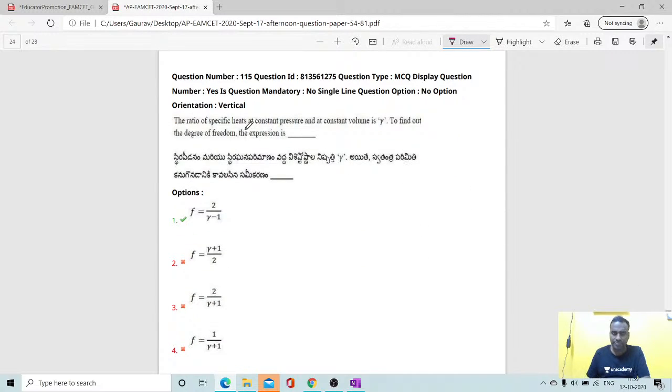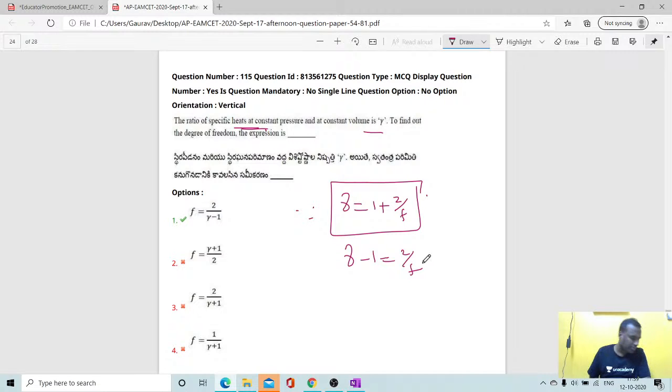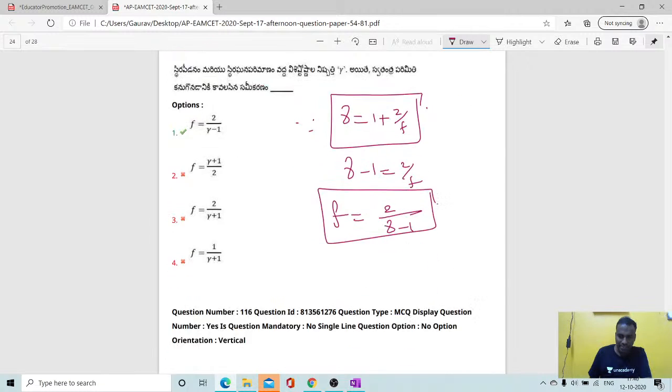Yes students. So gamma is equal to 1 plus 2 by f, where f is the degrees of freedom. From this, gamma minus 1 is equal to 2 by f. So finally, f is equal to 2 by gamma minus 1. Yes, thank you Parth.